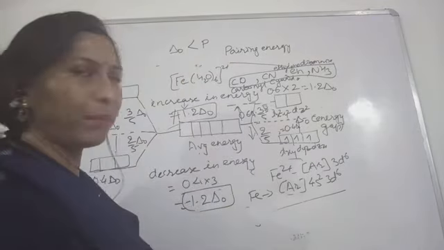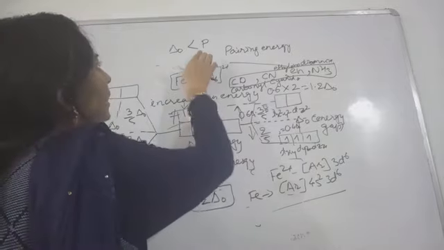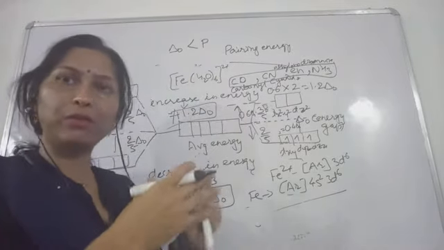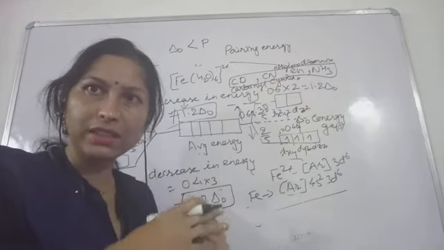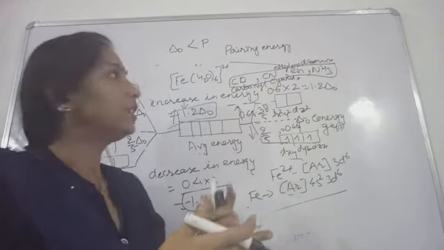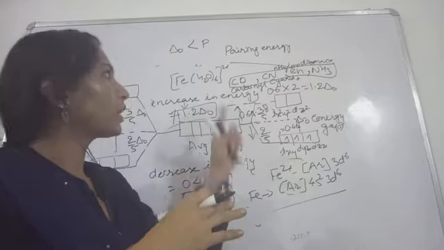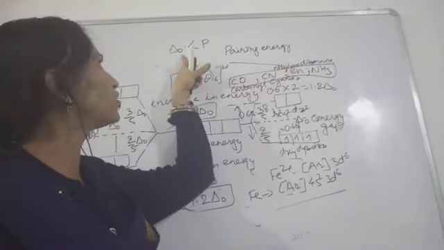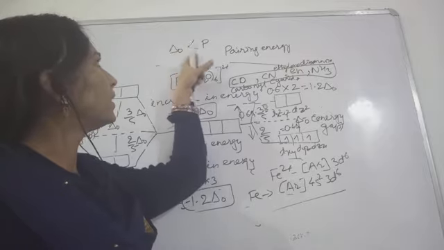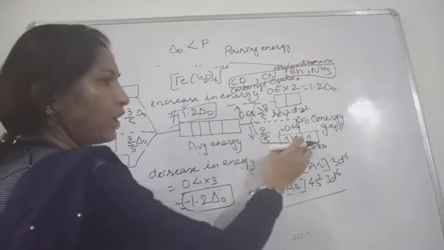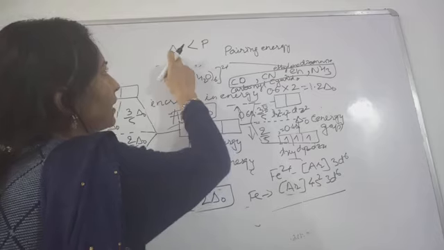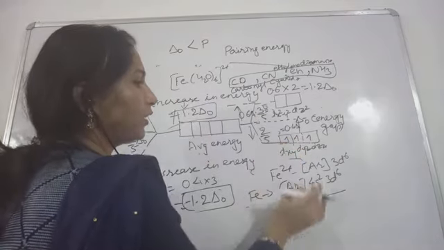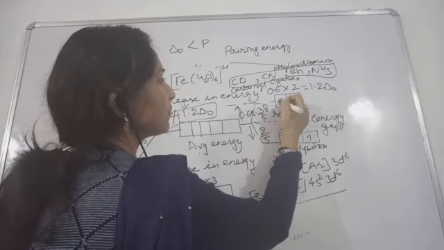Okay, so what will happen? Pairing is associated with more energy, so the phenomenon with lower energy will be the one that takes place. Because pairing requires more energy, pairing will not take place. Since this energy gap is small, instead of pairing the fourth electron will prefer to go to this place.